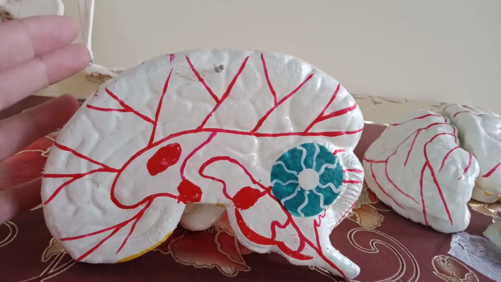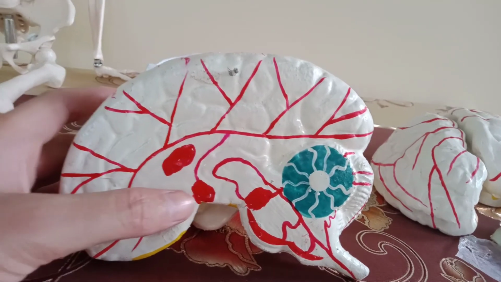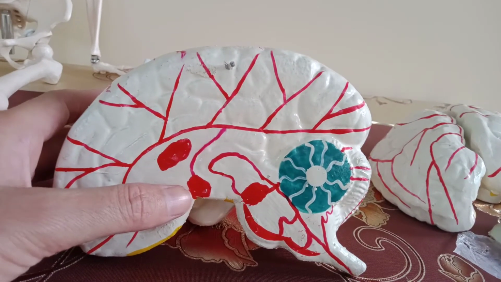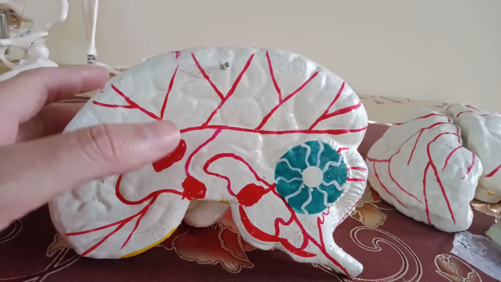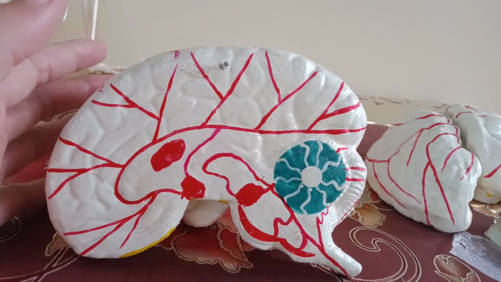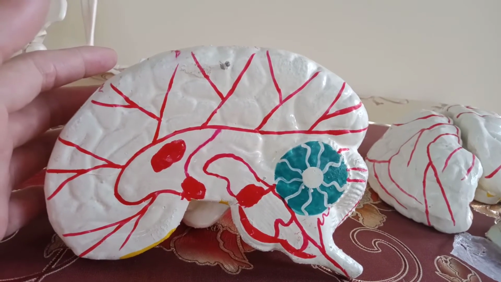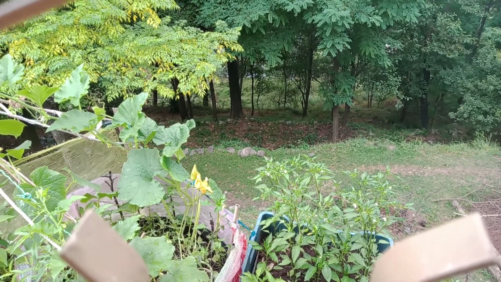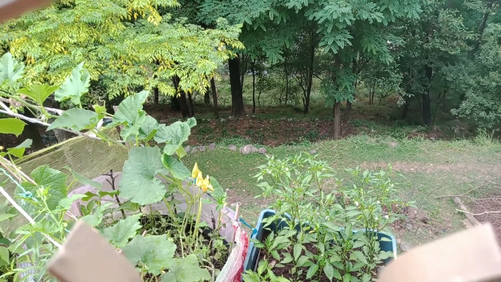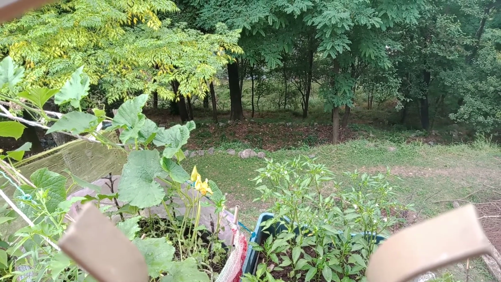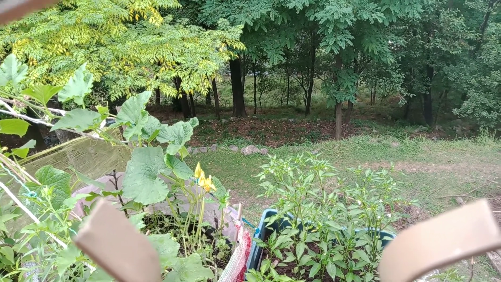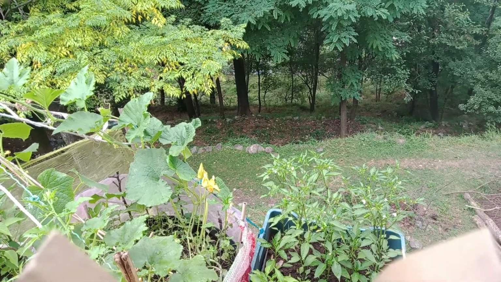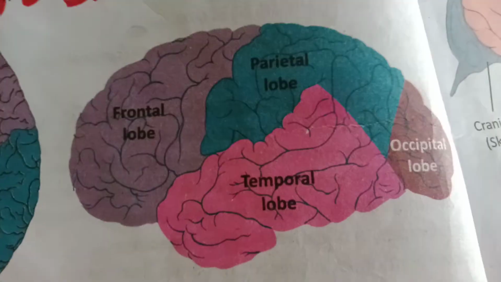It controls the secretions of the pituitary gland, and it also controls feelings such as pain, pleasure and sorrow. For example, it is raining outside and I am able to see my green plants, and it is a sort of pleasure to me. So it is controlled by the hypothalamus.